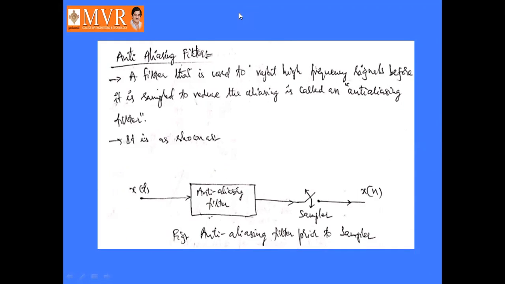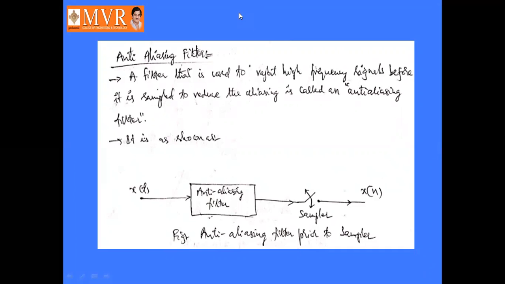Next, coming to the anti-aliasing filter. What is aliasing? Aliasing error means there is an overlapping of the frequency spectrum. How to prevent this aliasing error? By adjusting the condition that pi by T is greater than or equal to omega m, that is, fs is greater than or equal to fm or omega m. With that condition, we can prevent the aliasing error.